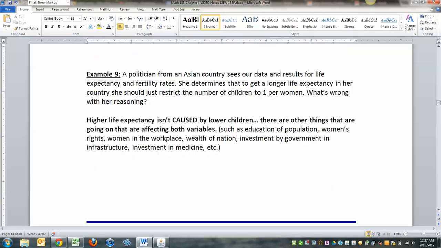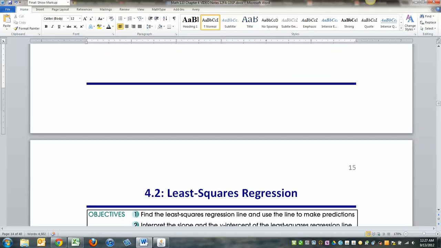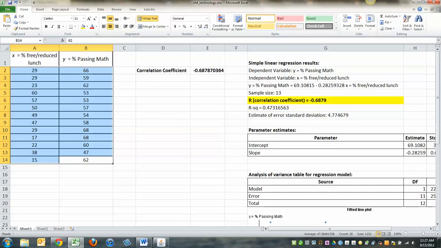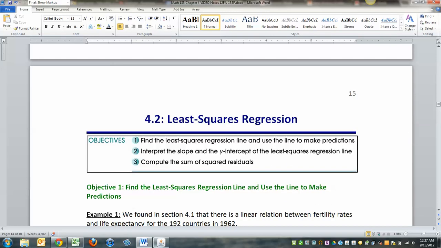All right, we are all done with section 4.1. Be sure to save your spreadsheet. It's always good to save it. You're going to need it for section 4.2, and I'll see you back here for later lectures on that section. See you, bye.